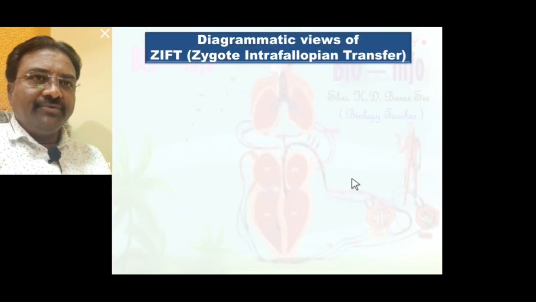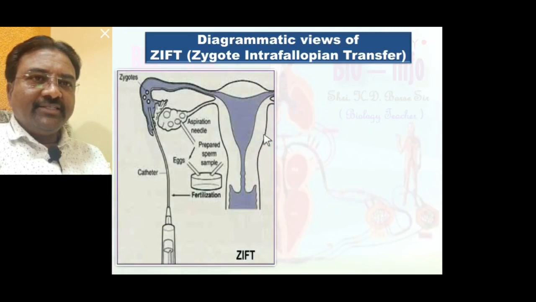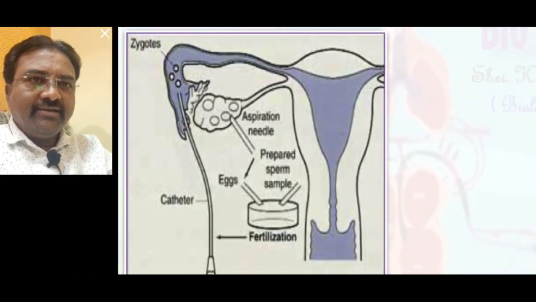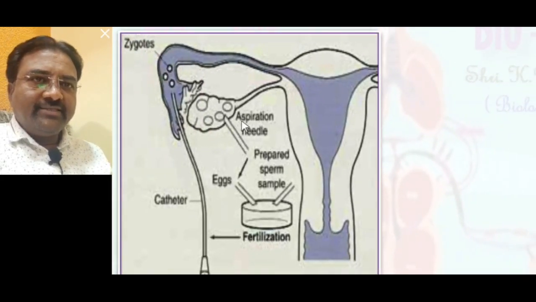Let me show with the help of a diagrammatic view. Here, this is the ovary, and inside the ovary the developed egg is picked up. Such an egg is placed in a glass plate or in a test tube, and the egg is fertilized with sperm.